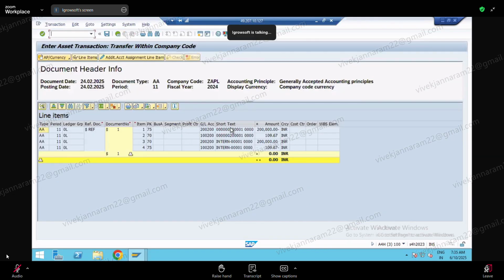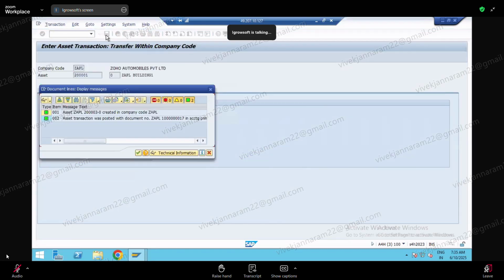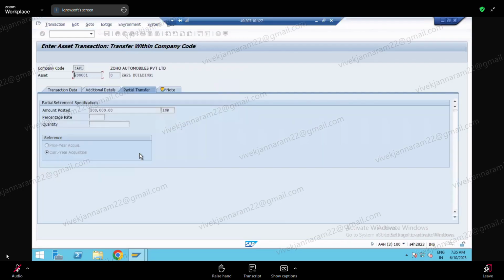So you are getting a new asset number. Meaning a new asset number you will get. Got it? So when I save this, what will happen? You will get a new asset number. So 2 lakhs will be moved from your building one. It will be moved to the other asset. So asset 2 lakh 3 has been created. Transaction has been posted.